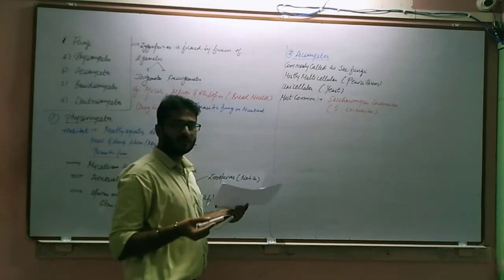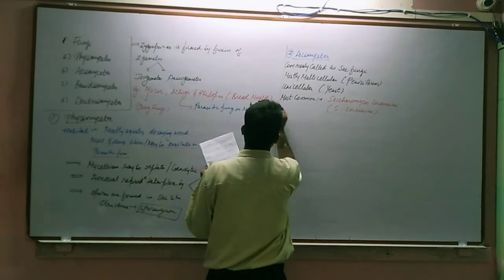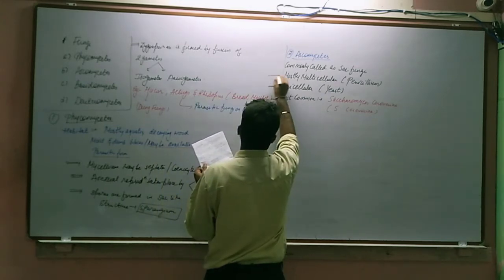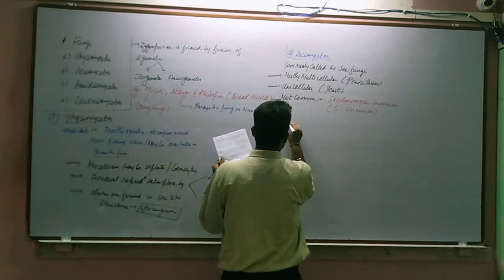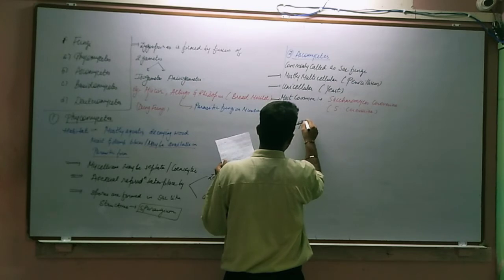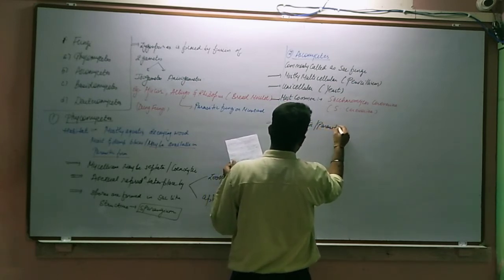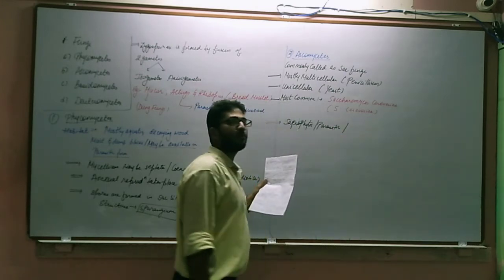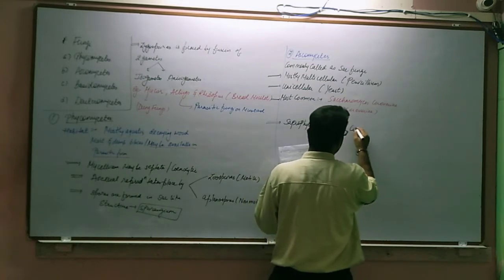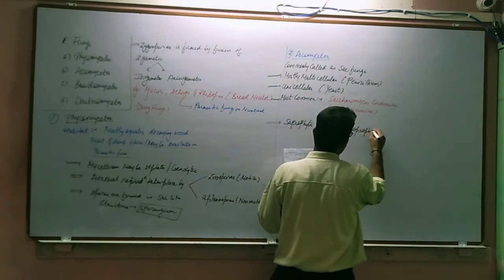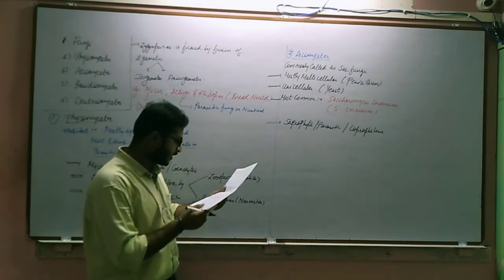Now again, they may be saprophytic, they may be parasitic, and they may be coprophilous. Right? So we are talking about the habitat only. Coprophilous fungi are fungi which grow on dung. So saprophytic, parasitic, as well as coprophilous.